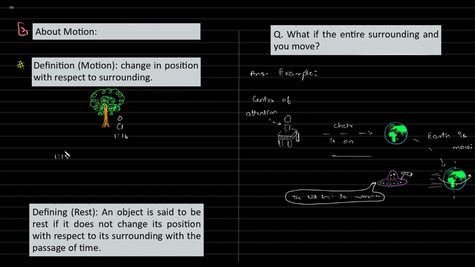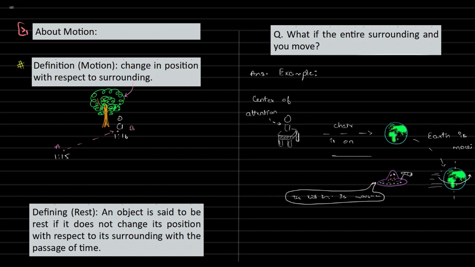This is nothing but motion. How can we call this motion? What's the definition of motion? Change in position with respect to surrounding is motion. This is your surrounding. The person moving from point A to B is motion.